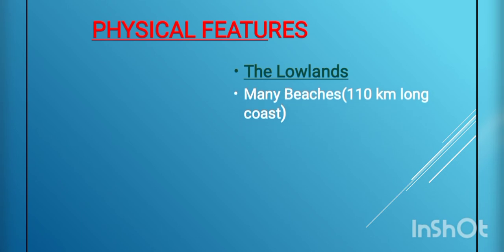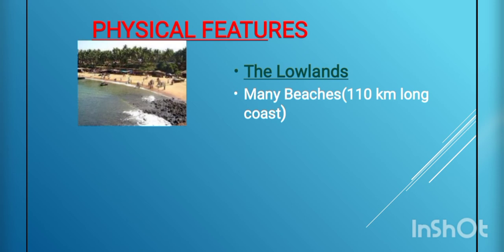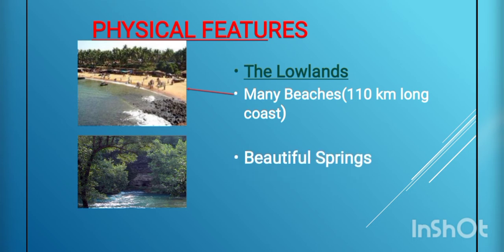First one is the lowlands. Many beaches are found on these lowlands. There is a 110 kilometer long coast. This coast has many beautiful beaches, and that makes Goa a very special tourist spot. There are also many natural springs that flow from the mountains and plateau region through these lowlands. They are also medicinal water sources.